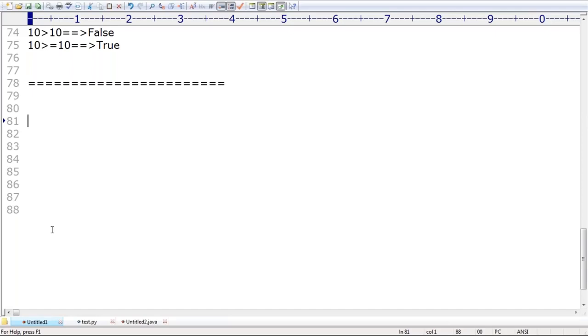One small point is there about these relational operators. What is that? If I take 10 less than 20, please respond, what answer are we going to get? Don't think too much, tell immediately. True, because 10 less than 20 is true. Please respond: 10 less than 20 less than 30. What answer are we going to get?